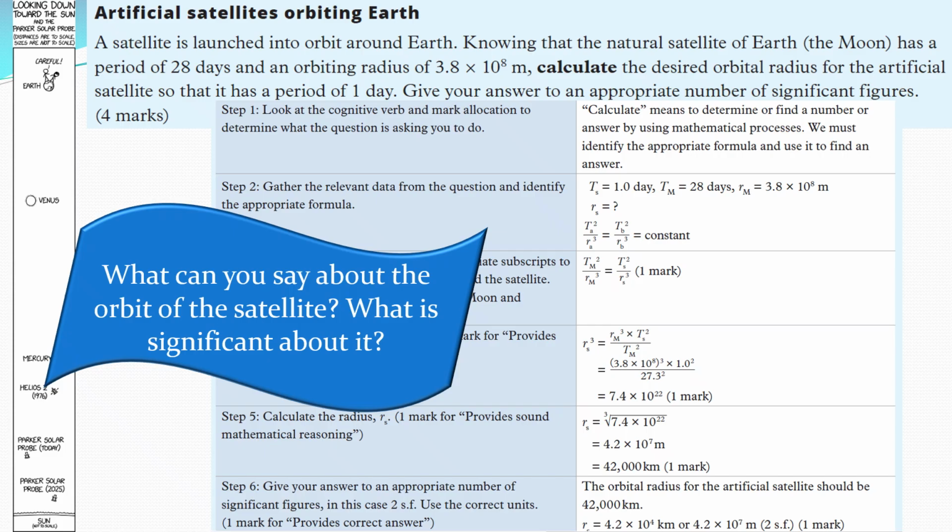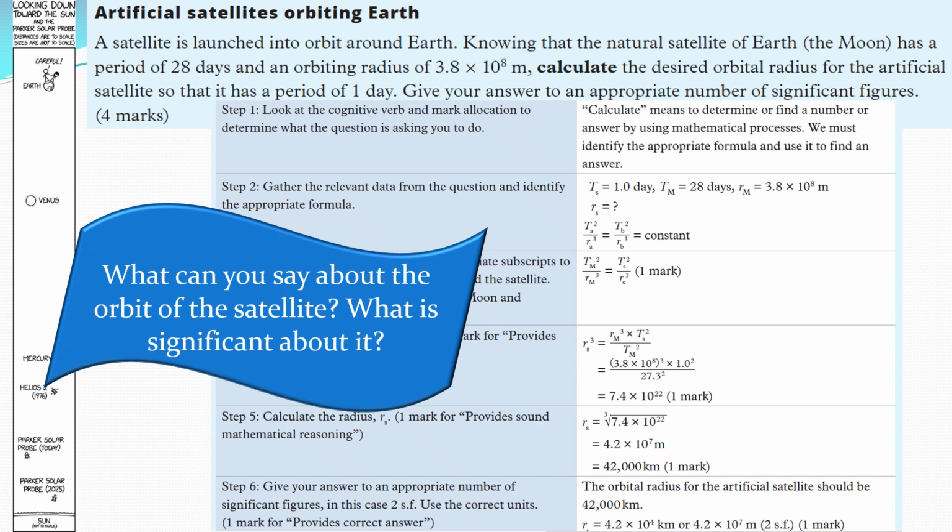So if we stick it up in space and put it above the equator at 42,000 kilometers away, it will always point at the same point on the equator, which is effectively that same side of Earth it's always pointing at. This is really good for a communication satellite, like a satellite TV type thing that used to be quite popular before the advent of the internet. It's good for internet connections, to have a reliable connection to a satellite that's always out there pointing at you at the same part of space.